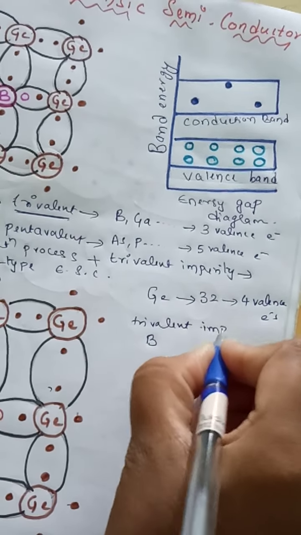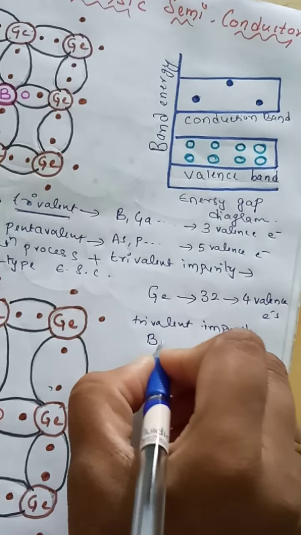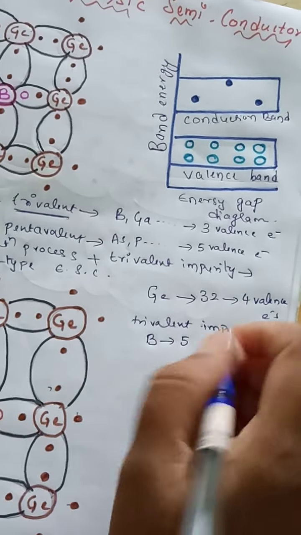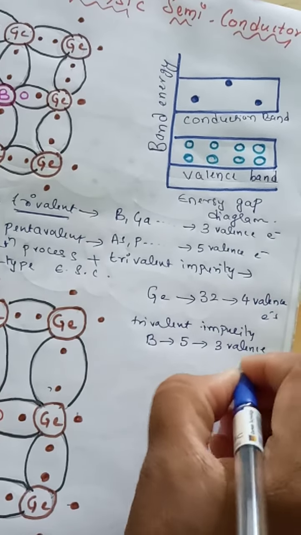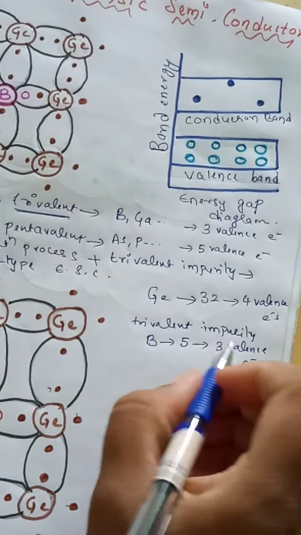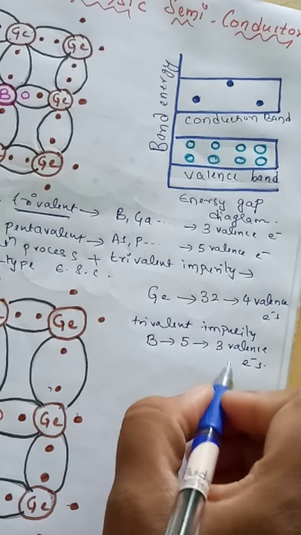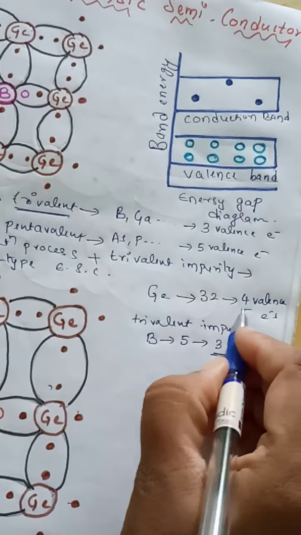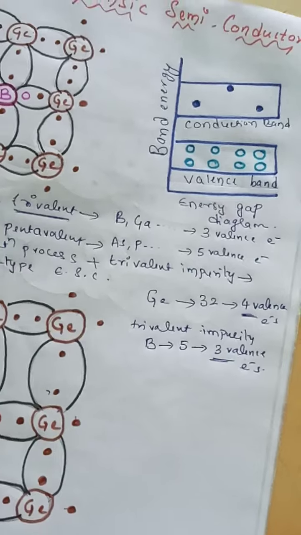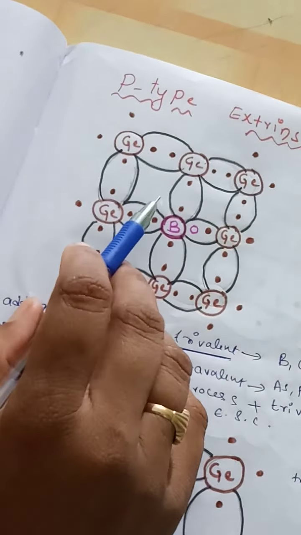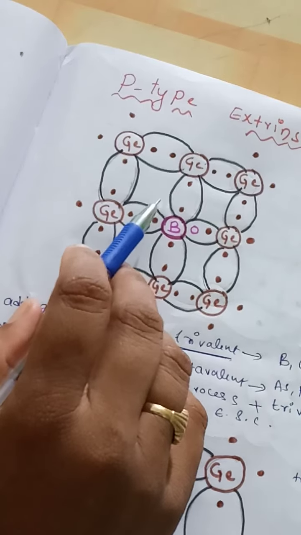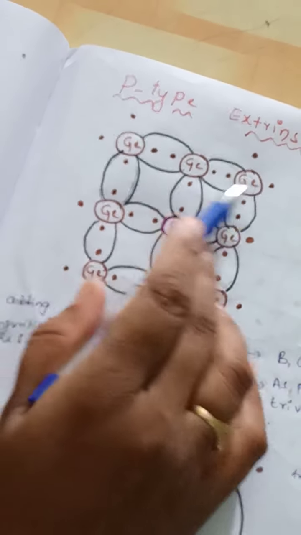Boron's atomic number is 5 and it has 3 valency electrons. Now I took a germanium crystal in such a way.